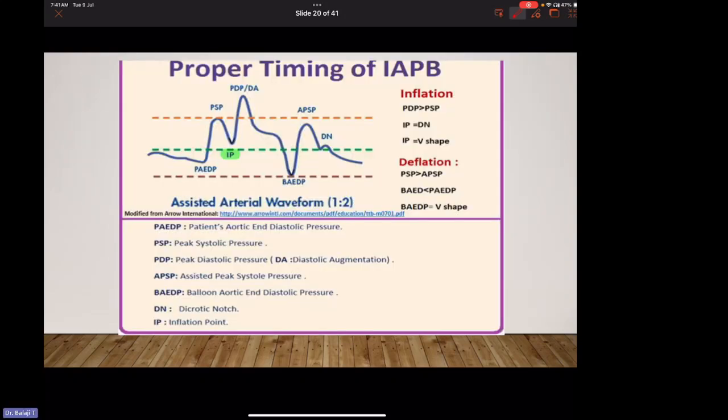Proper timing of IABP. So this is the inflation point. The IABP is inflated at the dicrotic notch, which can be seen in the shape of a V. This is the peak diastolic pressure, that is diastolic augmentation. This is the balloon assisted end diastolic pressure, which is normally lower than the patient's aortic end diastolic pressure. This is a 1:2 waveform.